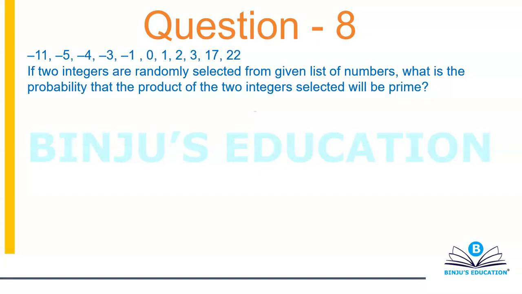So if you want a number to be prime, you want a number to have only two factors, one and the number itself. Also remember that whenever you talk about prime numbers, the concept of prime number is only applicable for positive integers.